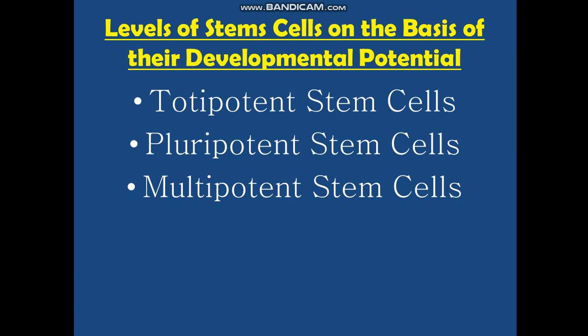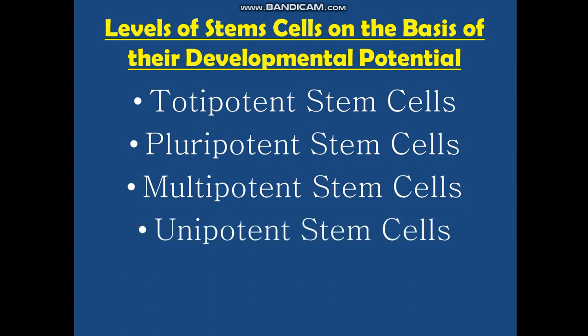They can give rise to lymphocytes, monocytes, neutrophils, everything, but cannot differentiate into nerve cell. They can only give rise to different types of blood cells, but they cannot form a bone cell, a liver cell, or a brain cell. Clear? So that is a multipotent cell.